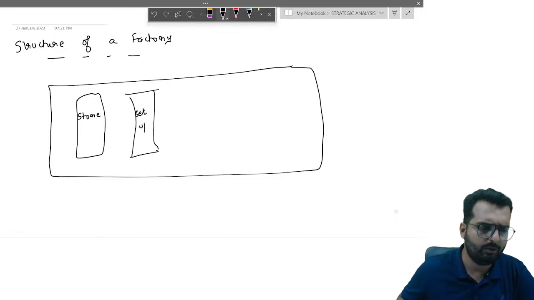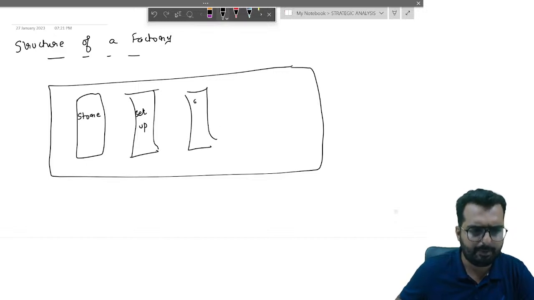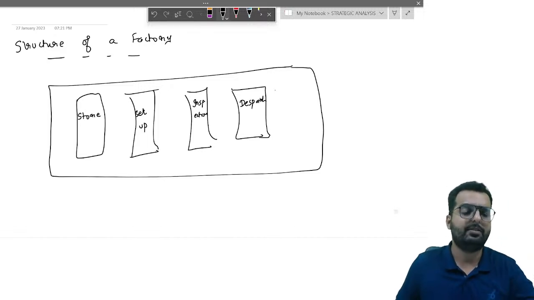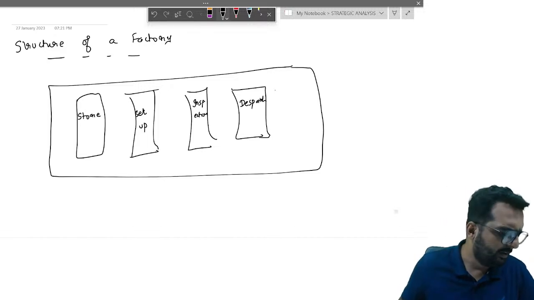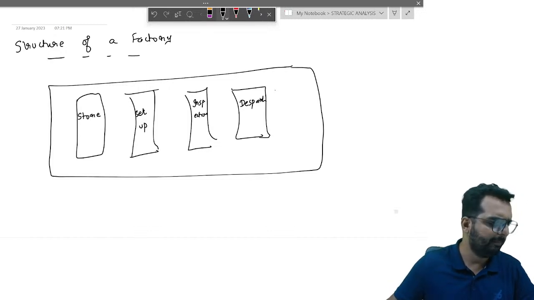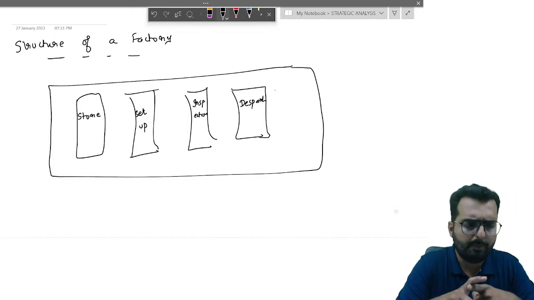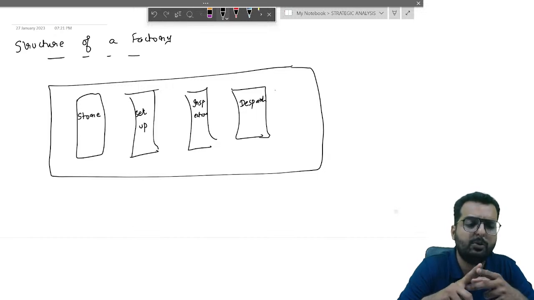Department number 2 is setup. Department number 3 is the inspection department. And department number 4 is the dispatch department. Everyone repeat with me, friends. What are the 4 departments that we are having over here? Store, then you have setup, then you have inspection, and finally you have what?